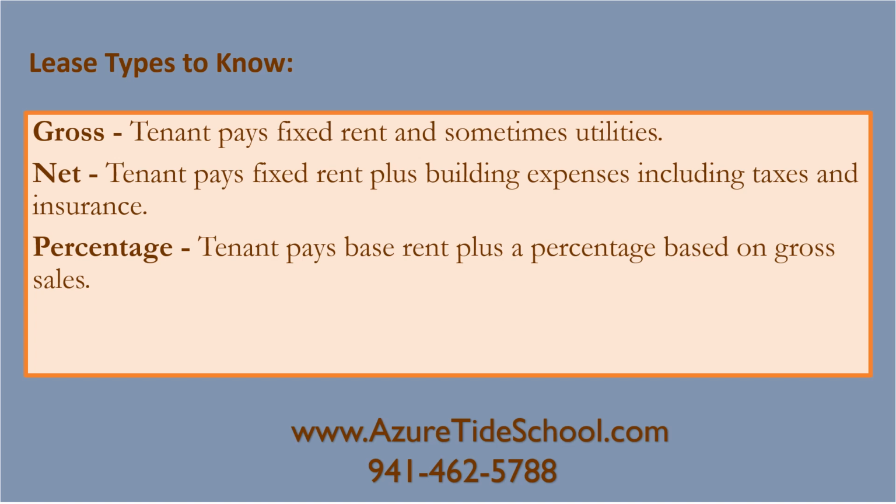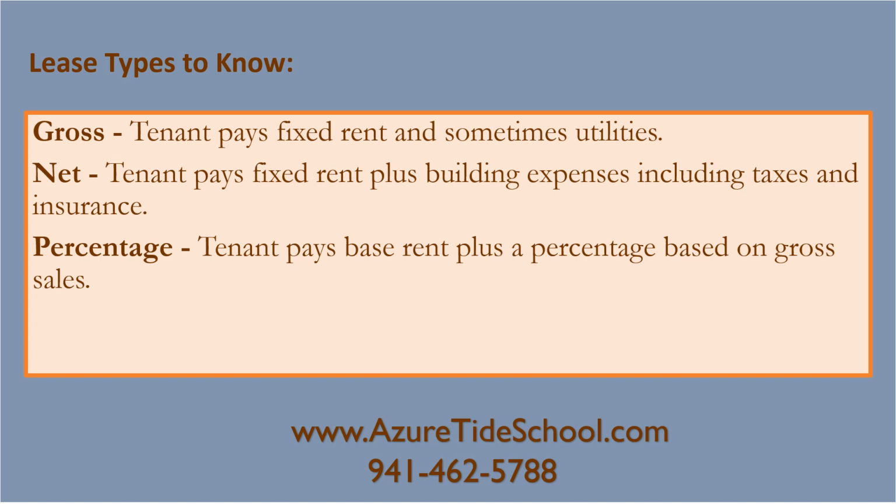Lease types to know. Gross lease. With a gross lease, tenants pay fixed rent and sometimes utilities. Net lease. With a net lease, the tenant pays fixed rent plus building expenses including taxes and insurance. Percentage lease.